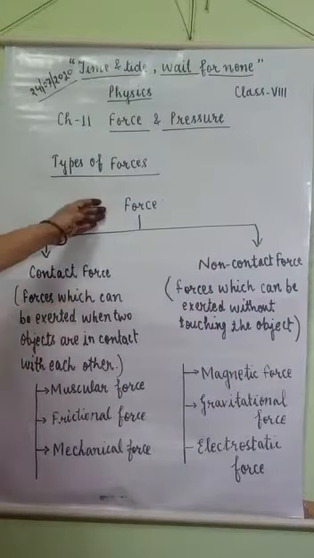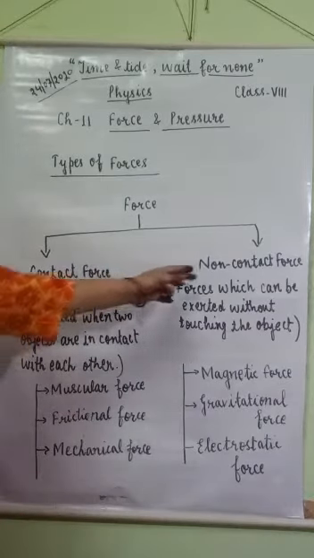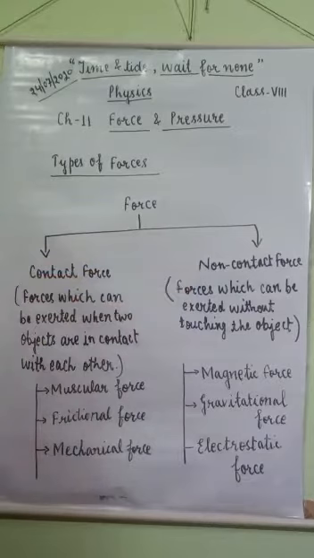Broadly, force can be classified into two groups: contact force and non-contact force. Contact force is the force applied when two objects are in contact with each other. These are known as contact force.